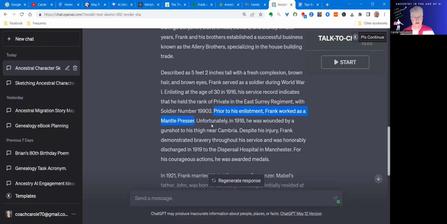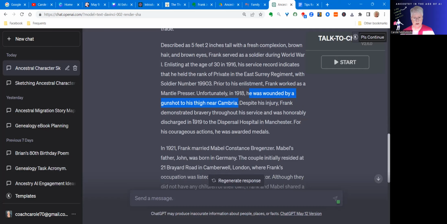More research. Then it describes the fact that he was wounded by a gunshot wound to his thigh, and this was in a place called Cambria. I'm pretty sure that's in France, but I need more research to double check that, of course. But all of this is coming from the prompt details that I've given. And he was discharged in 1919 to the hospital in Manchester.